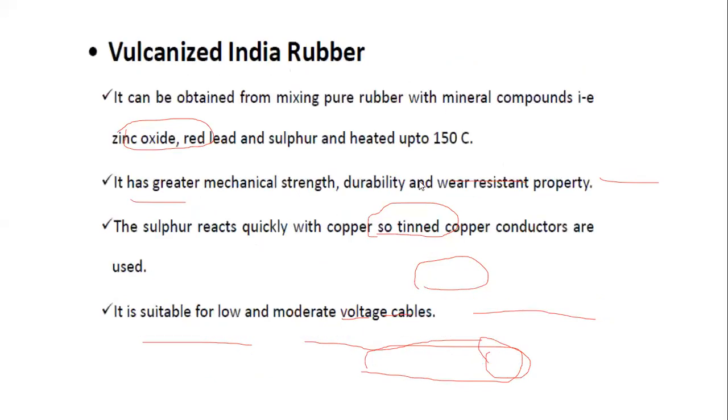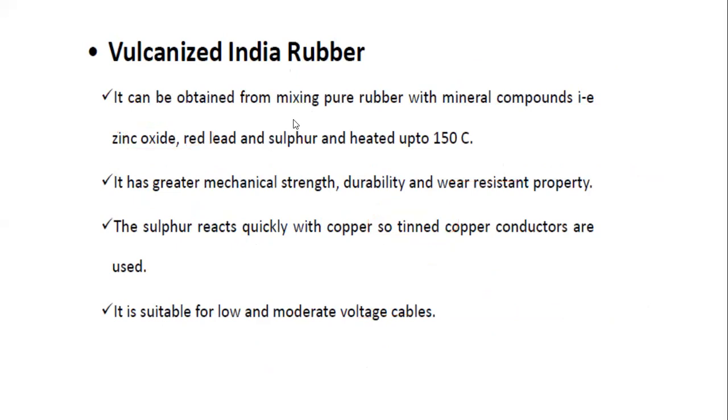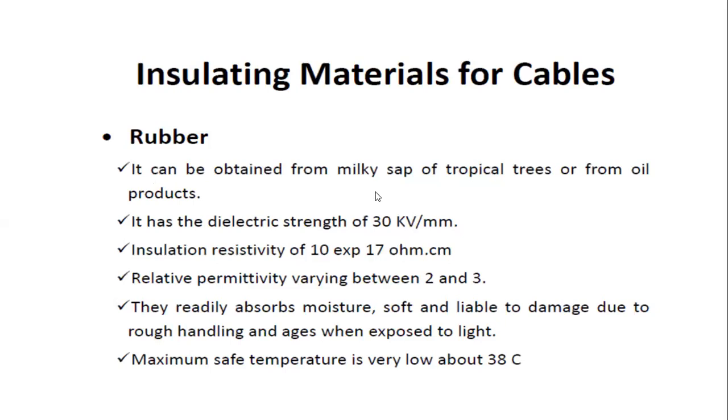That is the vulcanized Indian rubber. First of all, what is the difference between vulcanized Indian rubber and Indian rubber? Indian rubber is the direct product obtained from tropical trees and some oil products.